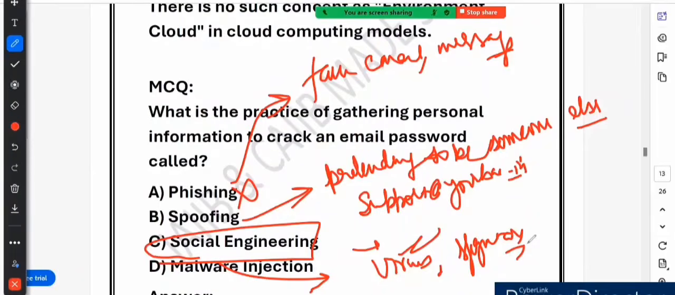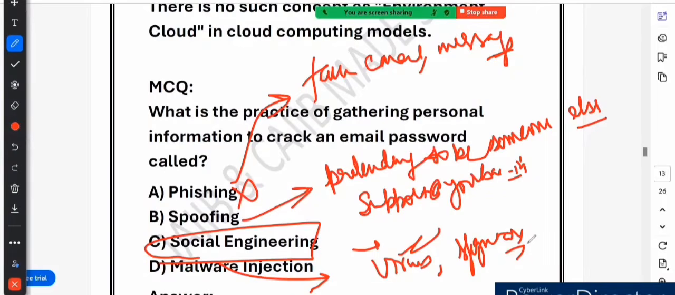Right. So what we learned today in this particular question is that phishing means hackers send fake emails or messages to steal login details. Spoofing means hackers pretend to be someone else. Social engineering means hackers manipulate people into revealing personal details. And malware injection means hackers install malicious software to steal information. So now you know how cyber criminals steal passwords using social engineering.